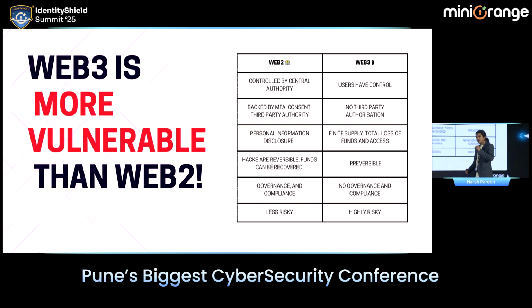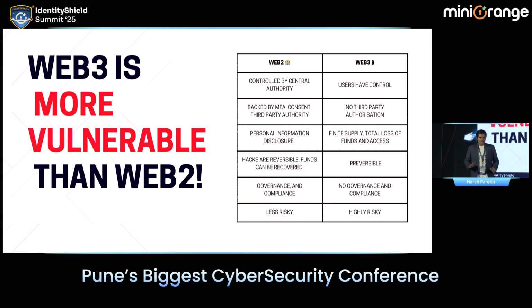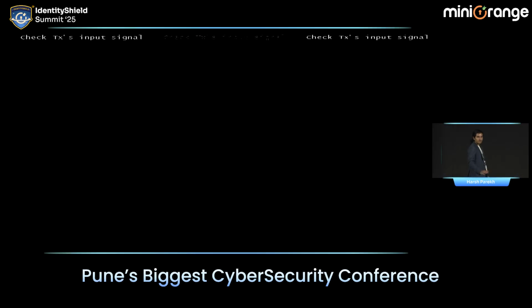Third, what's the worst that can happen in Web2? A data breach, right? If your data is breached, it is reversible. You can change your personal data. Tomorrow, you can change your email address. You can change your password. You can change your authentication tokens. You can change everything in Web2, almost everything. In Web3, it is not reversible. It's gone, so it's gone forever.